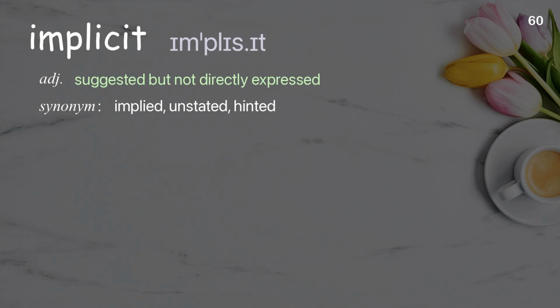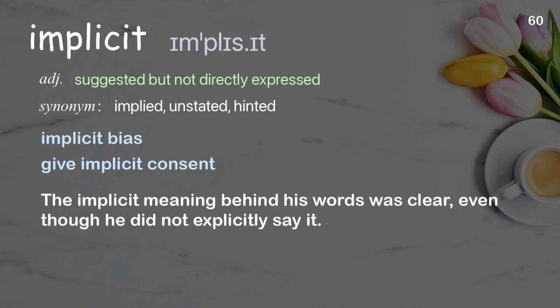Implicit. Suggested but not directly expressed. Examples. Implicit bias. Give implicit consent. The implicit meaning behind his words was clear, even though he did not explicitly say it.